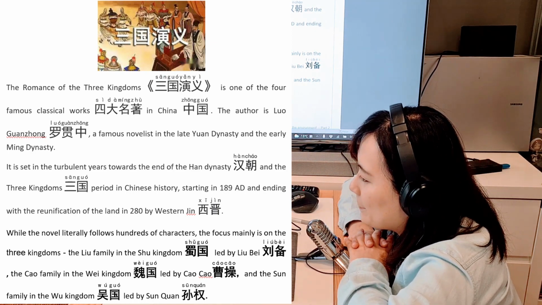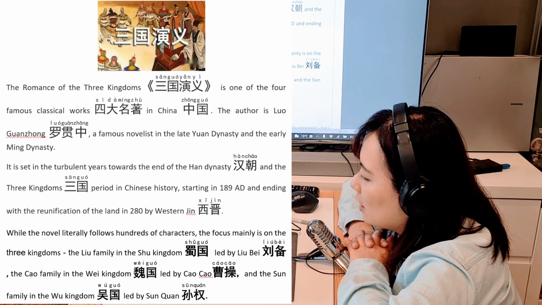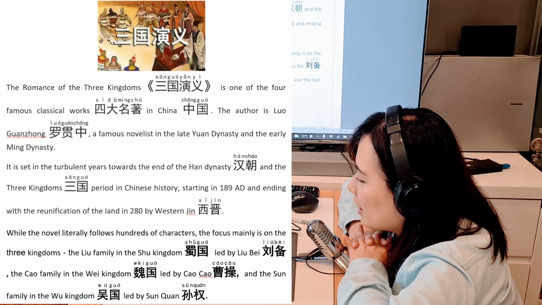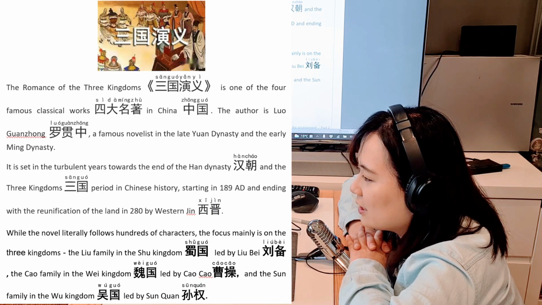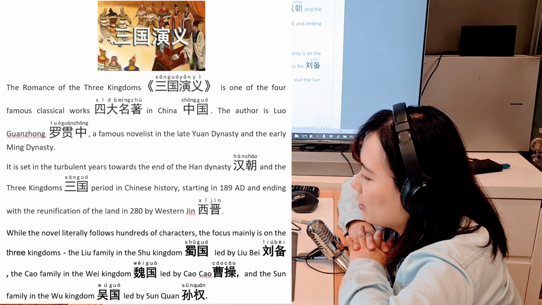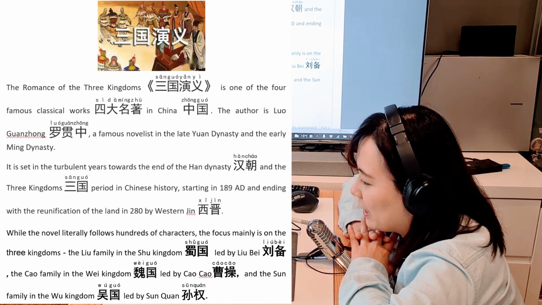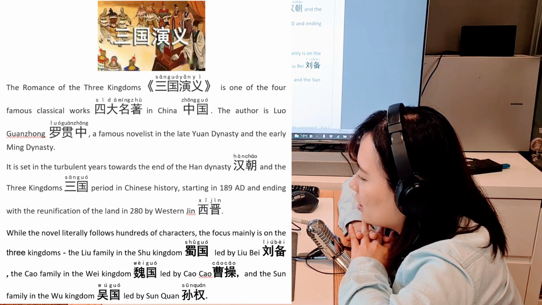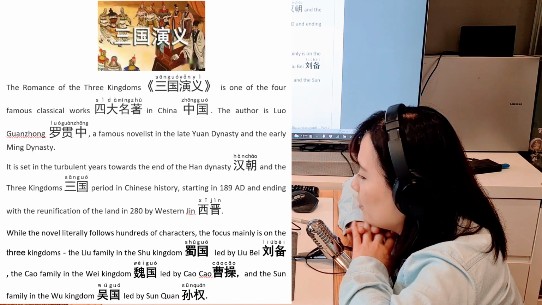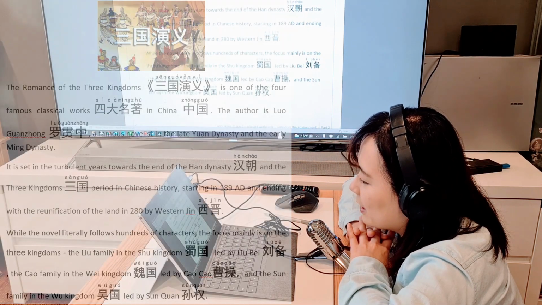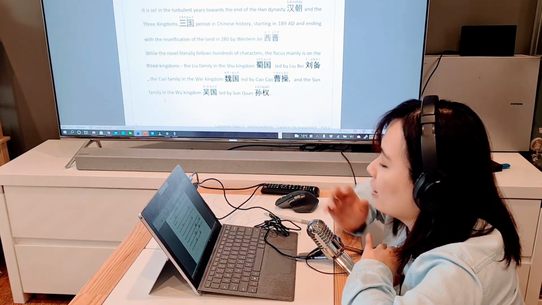So Wu Guo is one that has a big family. Liu Bei actually doesn't have that many members in his family at the beginning. Same as Cao Cao. Cao Cao has more family members later on. So the Sun family is actually the biggest family at the beginning of the story.